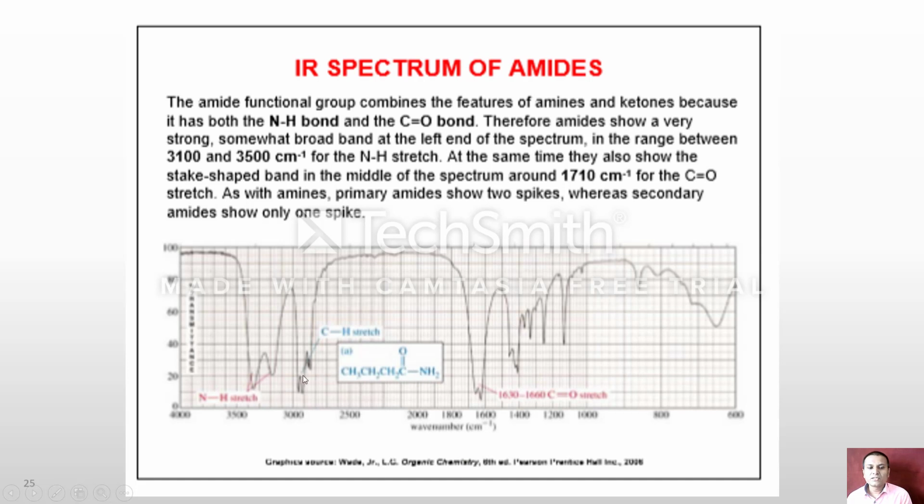While for NH stretching, the dipole moment becomes very high because the electropositive hydrogen is attached to the nitrogen. That's why it gives an intense peak at 3400 centimeter inverse, while the remaining CH stretching for alkane is obtained below 3000 centimeter inverse.